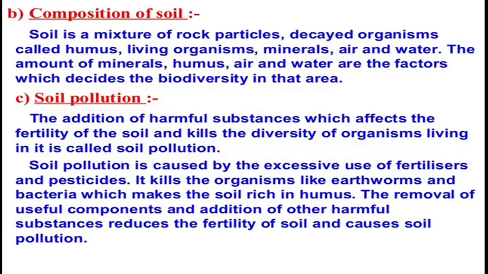The amounts of minerals, humus, air and water are the factors which decide the biodiversity in that area. And now soil pollution. The addition of harmful substances which affect the fertility of the soil and kill the diversity of organisms living in it is called soil pollution. Soil pollution is caused by the excessive use of fertilizers and pesticides. It kills organisms like earthworms and bacteria which make the soil rich in humus. The removal of useful compounds and addition of other harmful substances reduce the fertility of soil and cause soil pollution.